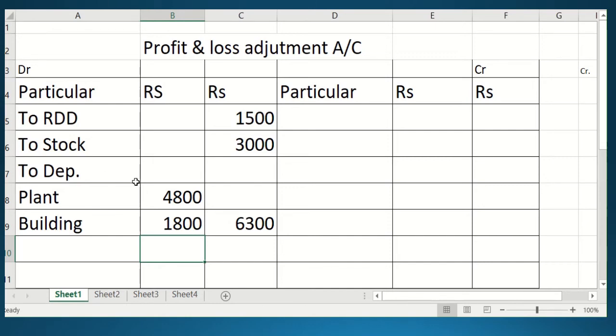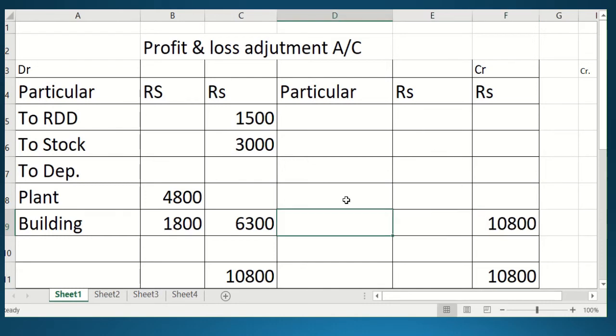After closing, what is the total of this? So the total of the debit is 10,800, student. You know that the debit is the only higher amount, and there is no value on the credit side. So this total will be written on both sides, 10,800 minus 0. So again 10,800 will be the closing amount.